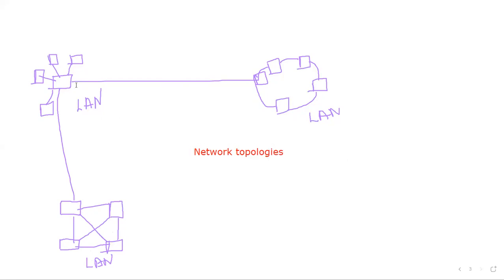For example, the first structure is called star topology. What are these? We will discuss later on, but this is called star topology when they are connected in this shape. Yes, Pranjal? Ring. This is called ring topology.